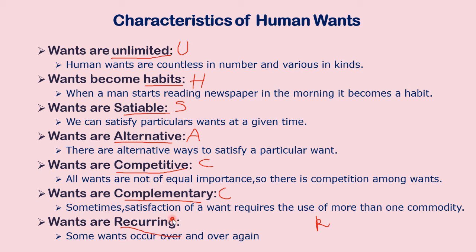Next one, wants are complementary. Sometimes satisfaction of a want requires the use of more than one commodity. Suppose your friend is coming for your birthday and she is gifting you a beautiful pair of shoes.